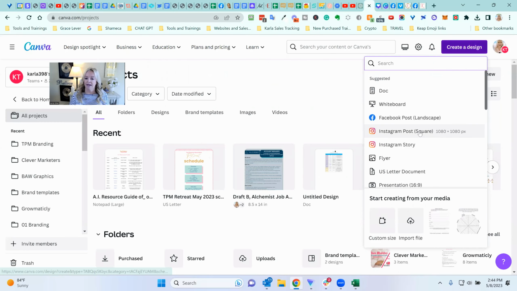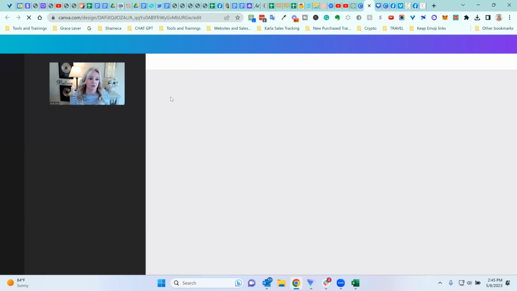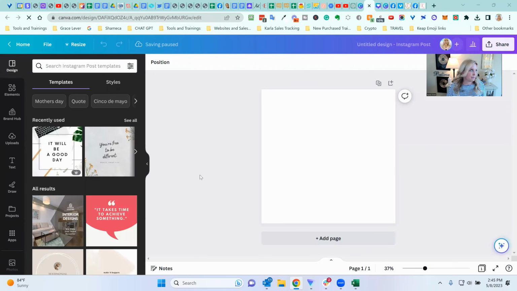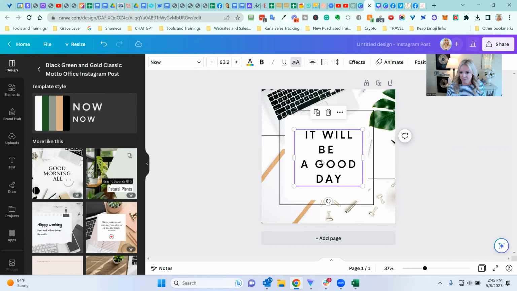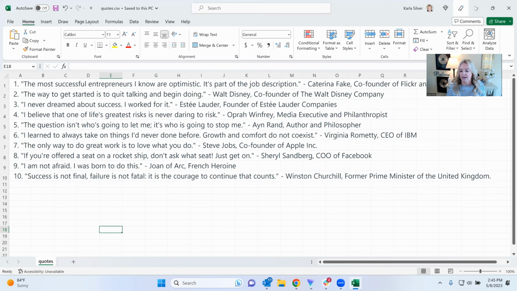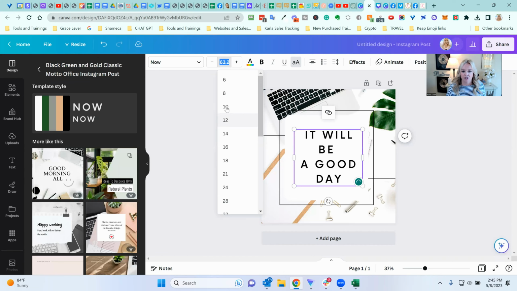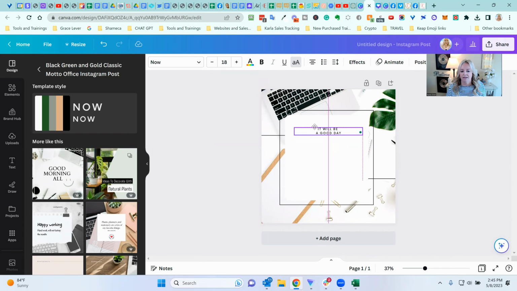And in this case, I'm going to create an Instagram square post. Just for demonstration purposes, you can create any kind of post that you might want to. In this case, I'm going to pick an Instagram post. And so, well, this one's pretty fine. I'm just going to pick this one here. I know that there are a lot more words in these quotes than will fit in this size font. So I'm going to make that a lot smaller. I can always change it later. Maybe no, that's too small. I'm going to make it like an 18, I think. Yeah. And I'm going to move it up. You'll see why in a second.